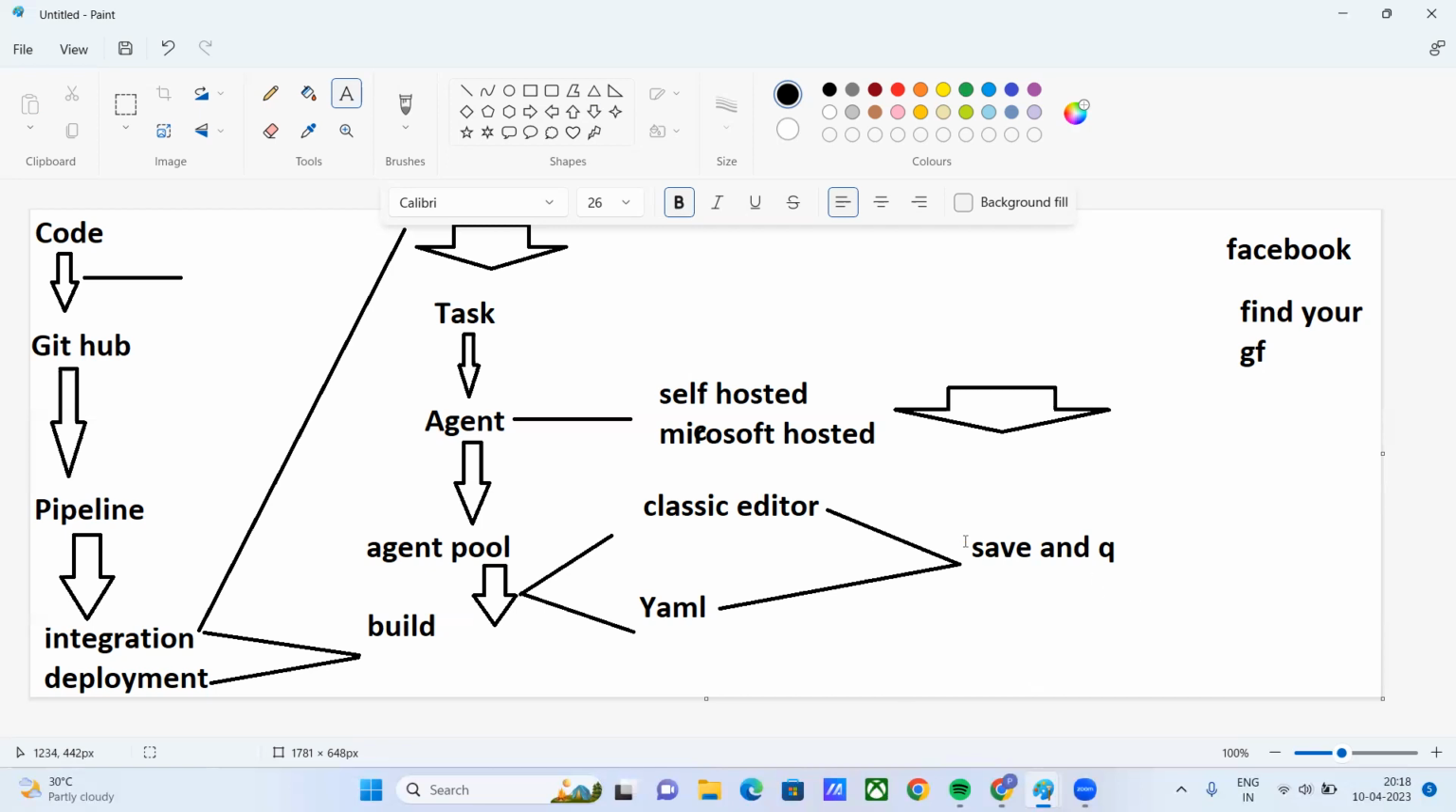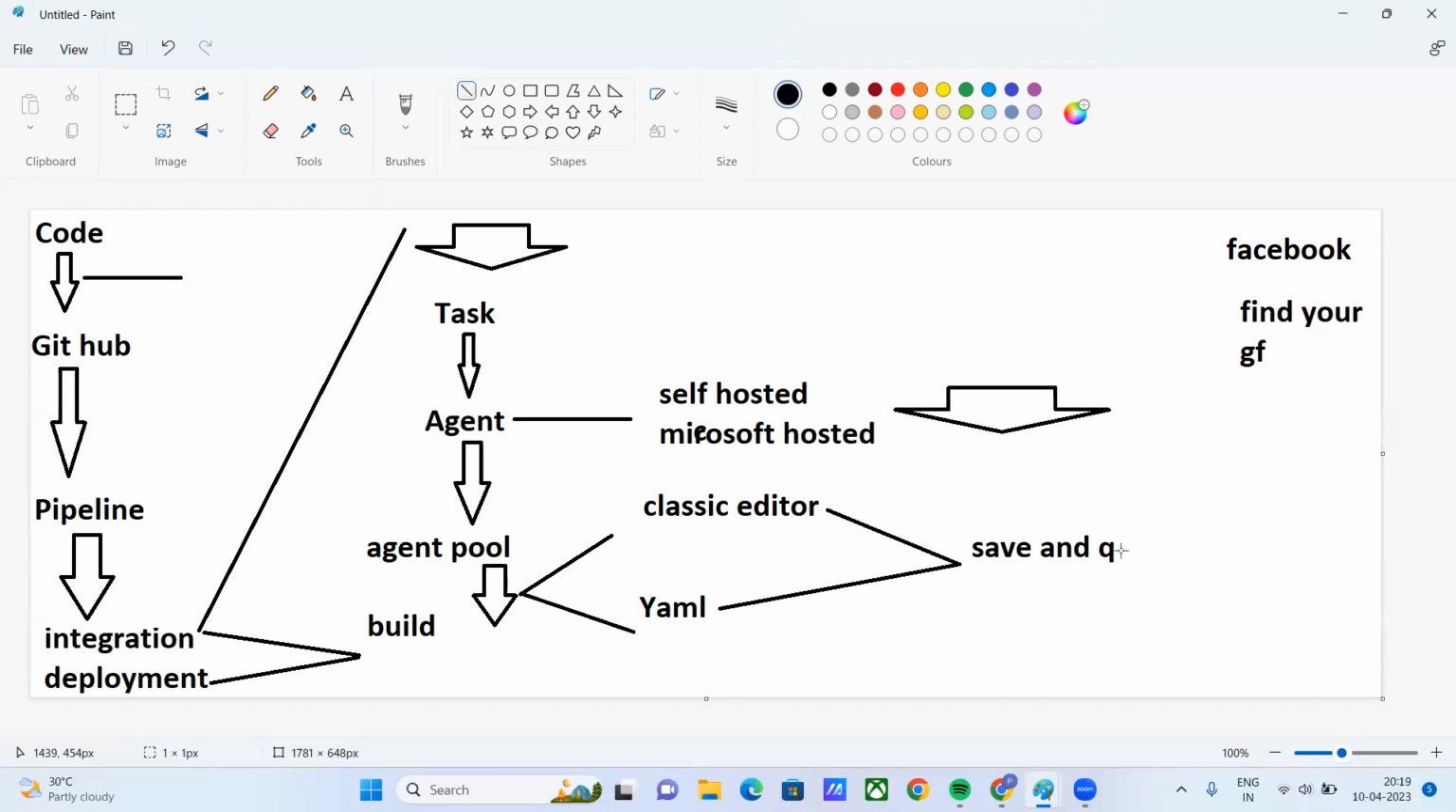If we talk in a technical way, who was answering me? Okay, it's Ganesh. Yes, technically, it's one by one. So in the case of the classic editor, the application, whatever we are going to execute, will be executed one by one. Okay, queuing, save and queue.